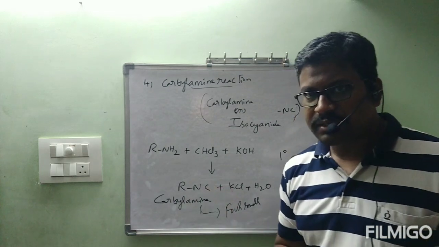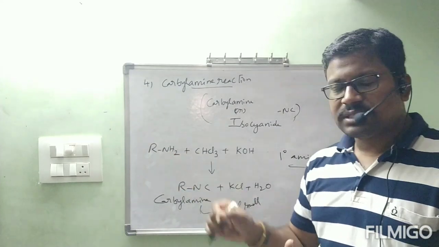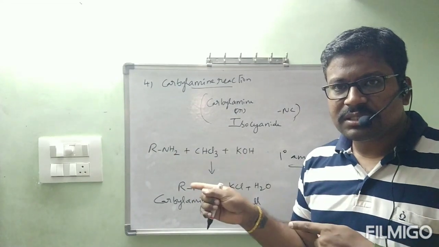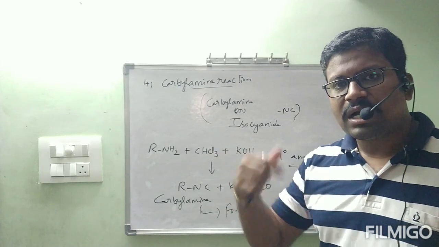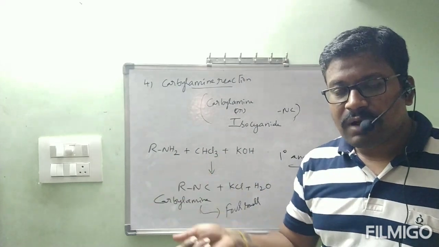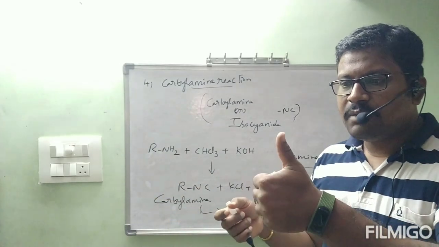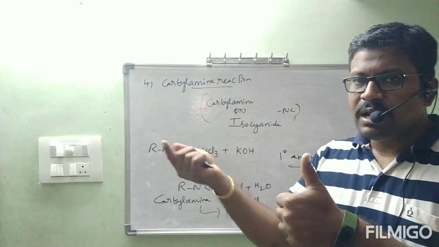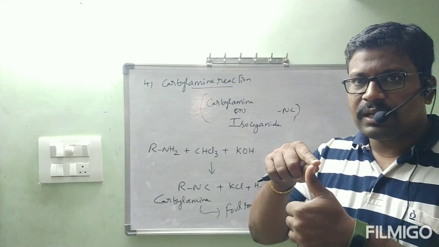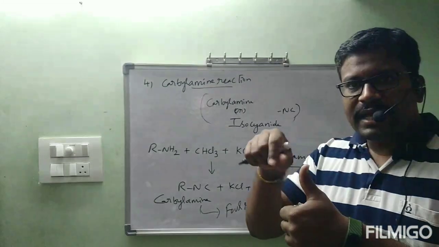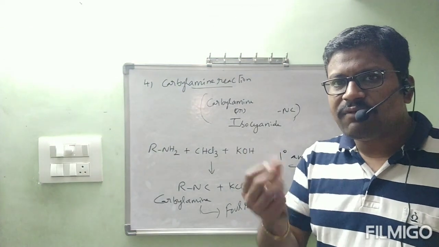In lab I have done this experiment. First I will take the given substance. Actually, we don't know whether the given substance is an amine or any other thing. Otherwise, we have already done the amine test. Now we want to know whether it is a primary amine or not. I took that amine into a test tube, added chloroform as well as KOH, and heated it. Then the reaction happens. Immediately I will get a foul smell.